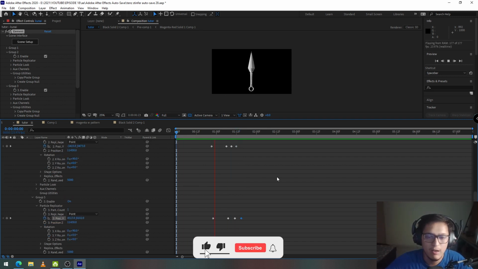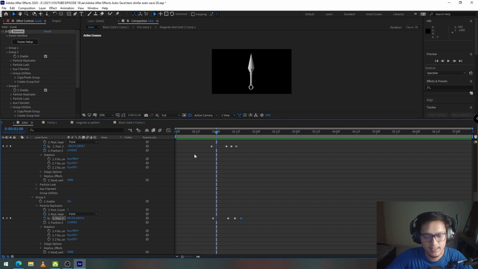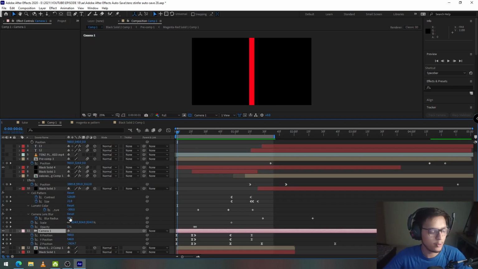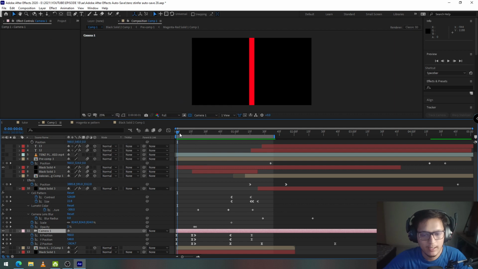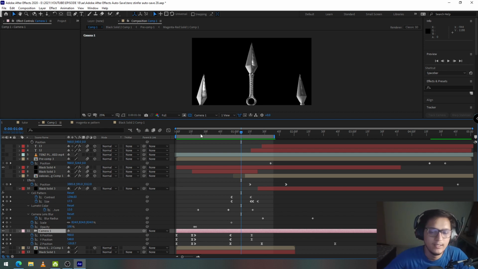And there you go. We have the basic of your animation ready. All we need to do now is tweak our animation by changing these keyframes. So in the final project, I changed the focal length of my camera to 70mm. And I think now it looks a little better than before. Okay, so that's it. The next thing that we need to do is create the background.